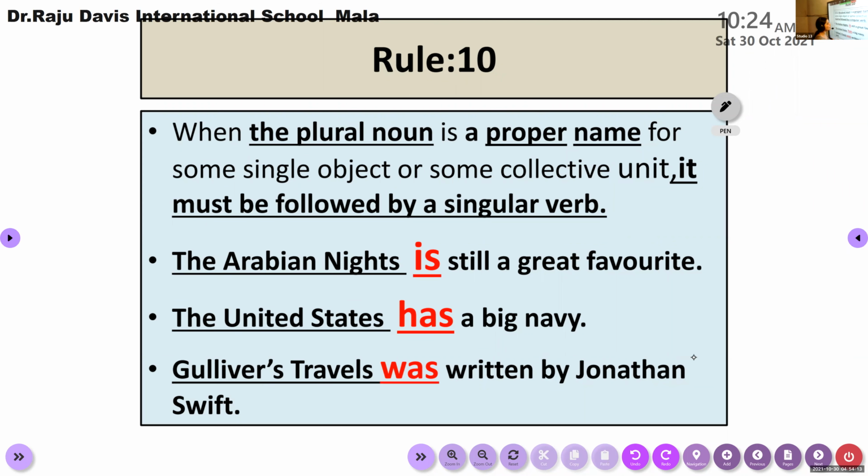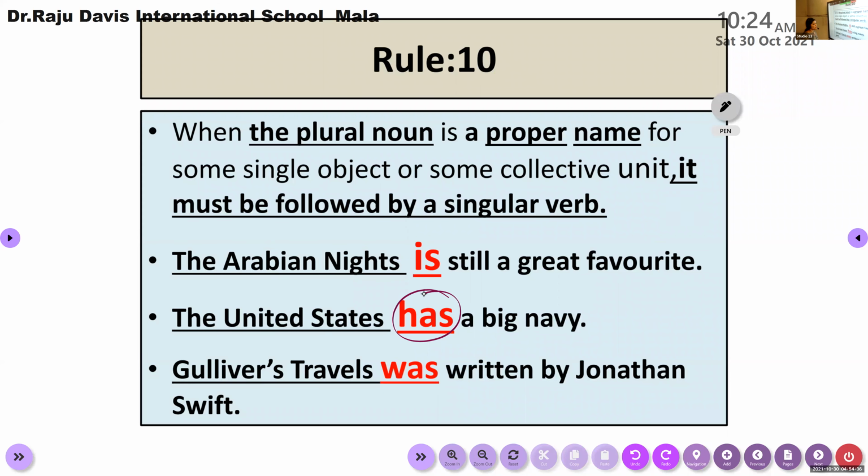For us, it is the United States of America. We're not thinking each state is different, Texas is different, some other place is different. We are thinking of it as a whole country. So we are using this plural noun in singular form, and we need to use only a singular verb after this proper name.